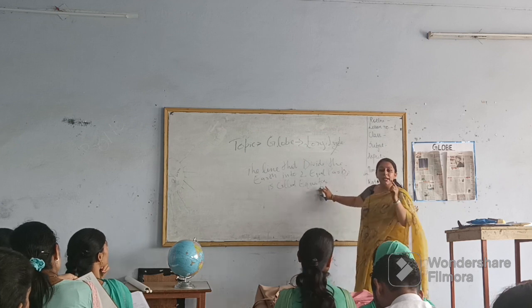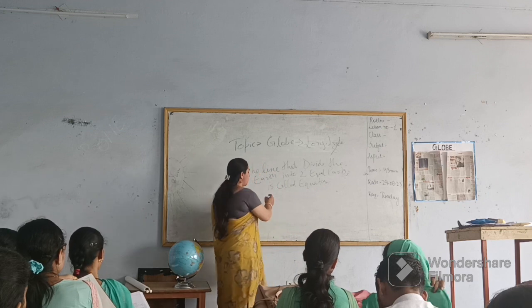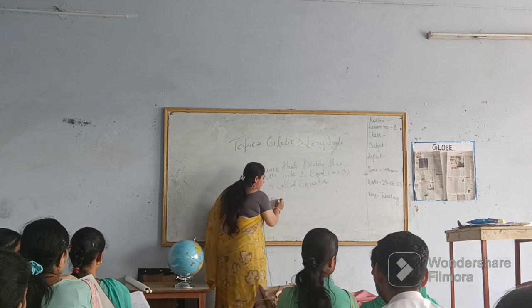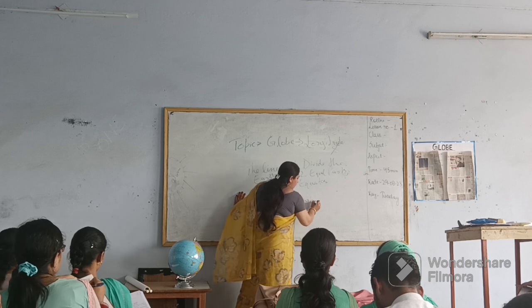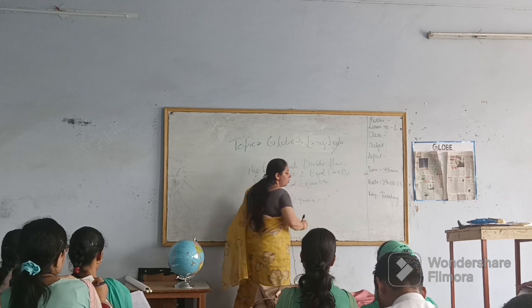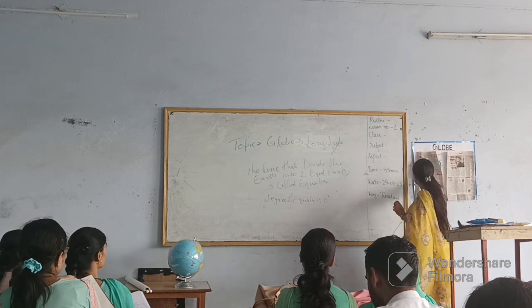Equator. So the degree of the equator is 0 degree.